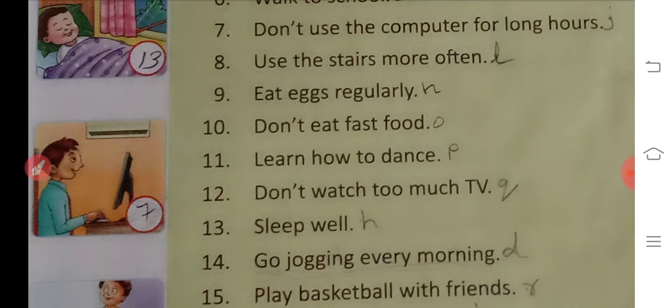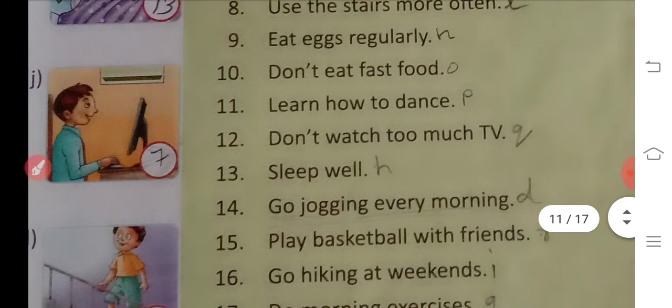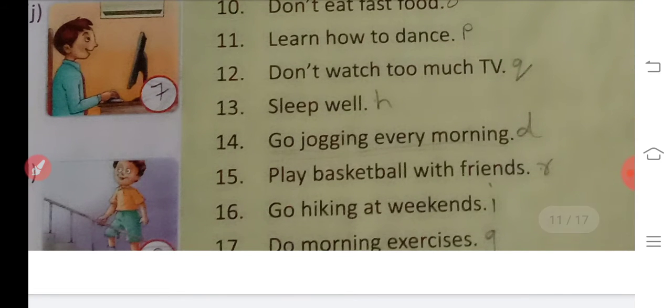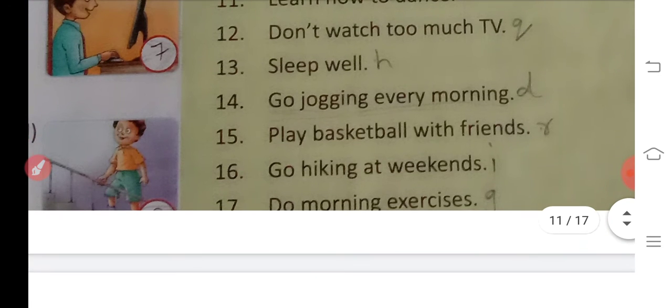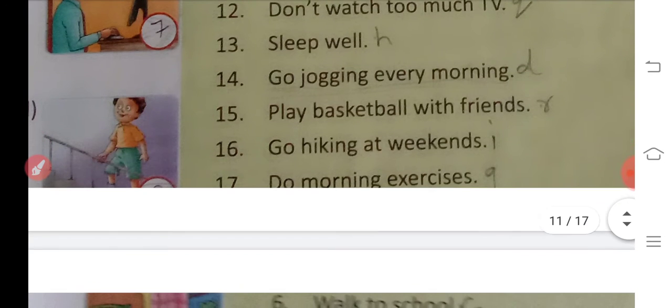P. Then "don't watch too much TV." Q. Picture Q. And "sleep well." H. Then "go jogging every morning." D. Then "play football with friends." That is R.